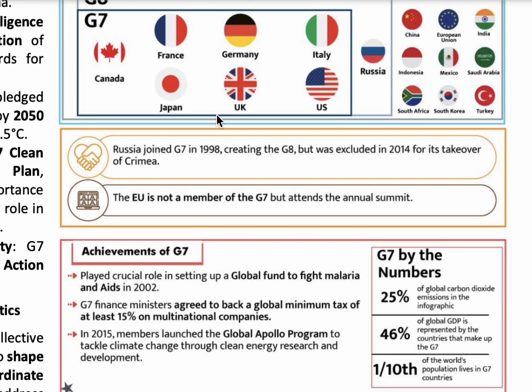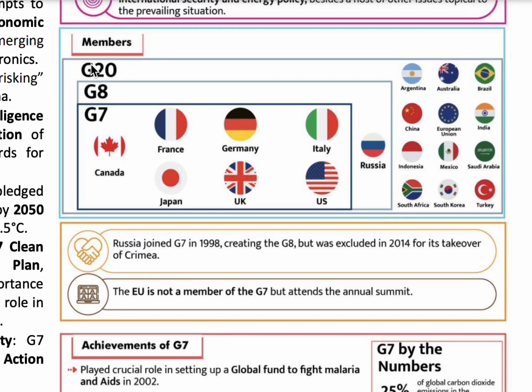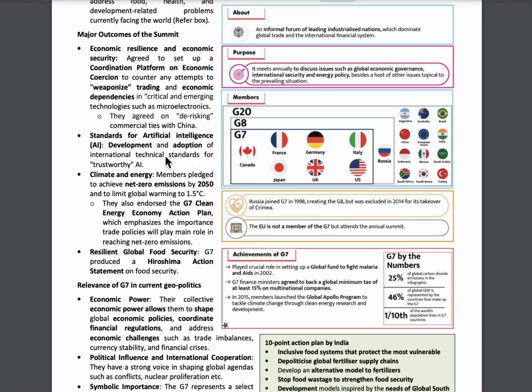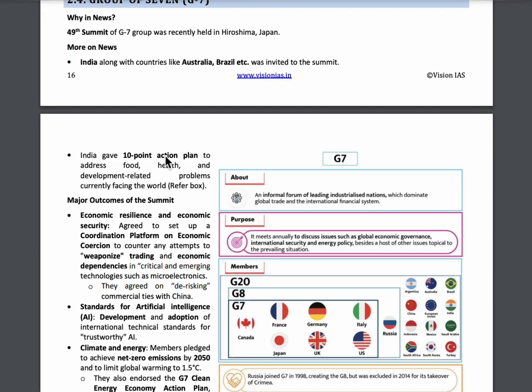Coming to G20 countries. G20 is the group of 20 countries. It is the G7 countries plus Russia, Argentina, Australia, Brazil, China, European Union, India, Indonesia, Mexico, Saudi Arabia, South Africa, South Korea, and Turkey. So this is about G7, G8, and G20 and the 49th summit of G7 countries.